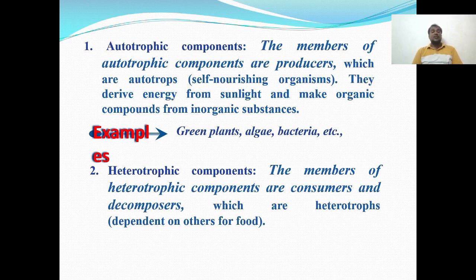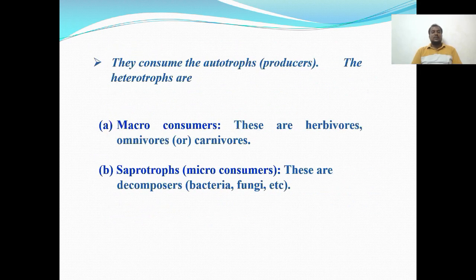So these are the producers. Then heterotrophic components. The members of heterotrophic components are consumers and decomposers, which are heterotrophs. They only depend on others for their food. Then they consume autotrophs like producers. The heterotrophs are macro consumers and micro consumers.